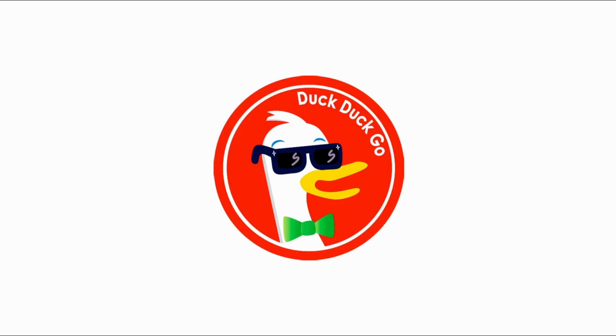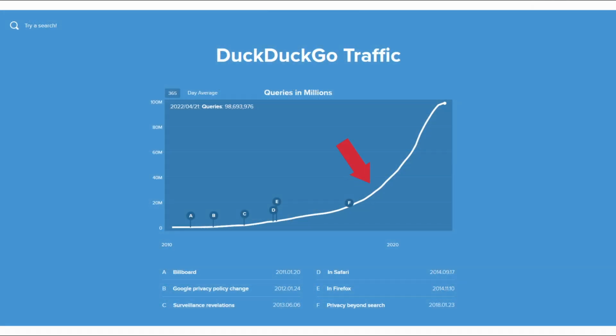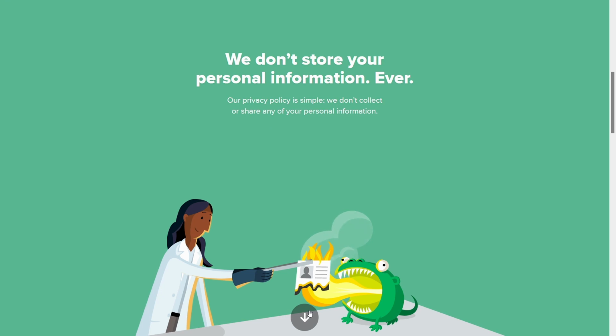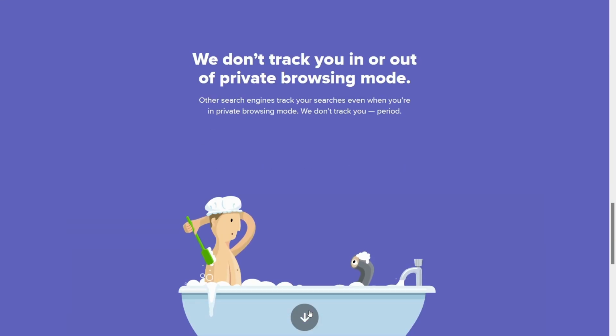Before we wrap this chapter up, I want to talk about that one other search engine. DuckDuckGo. DuckDuckGo captures only 0.42% of the global market share, but it's made a name for itself as being the most popular privacy-focused search engine in the world. The last 3 years have seen particularly explosive growth from DuckDuckGo, primarily due to increased public awareness over data collection practices by big companies. DuckDuckGo stands against data collection of any type, and they really want you to know this. Their entire website is basically dedicated to reinforcing this point.